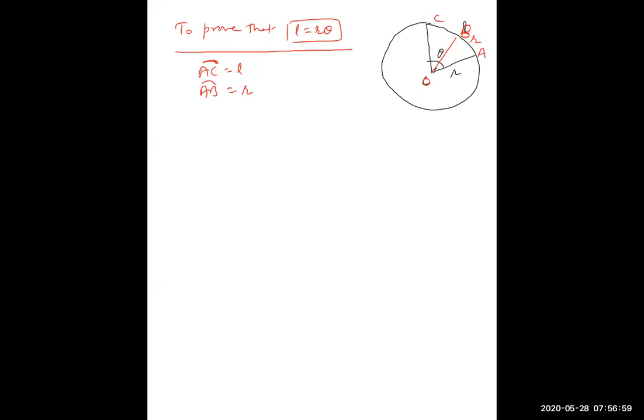So now from the geometry, we know that angle subtended at the center of a circle.